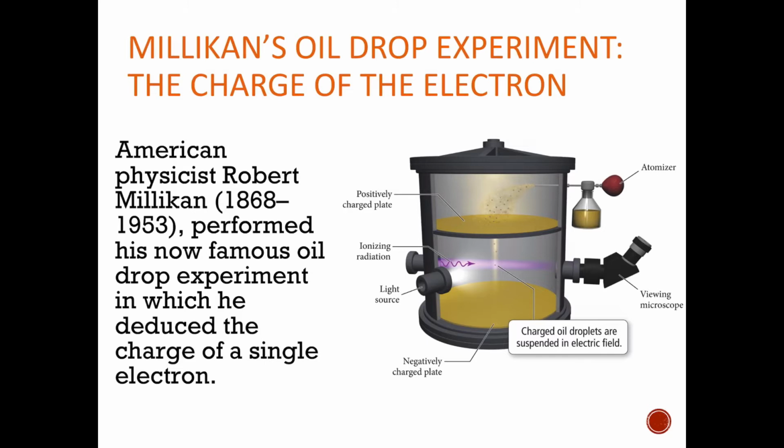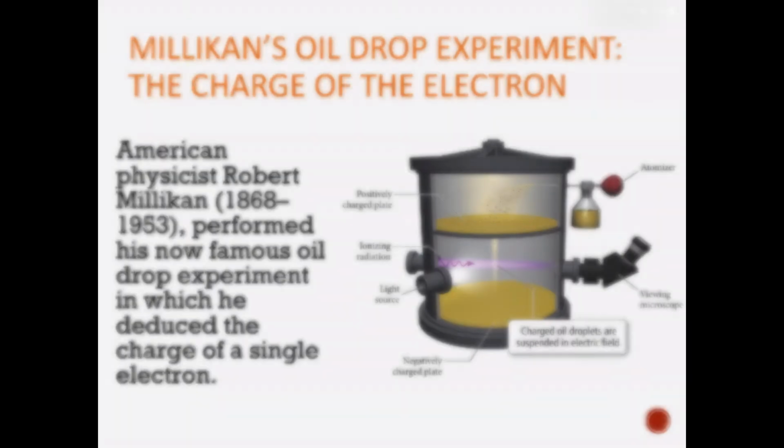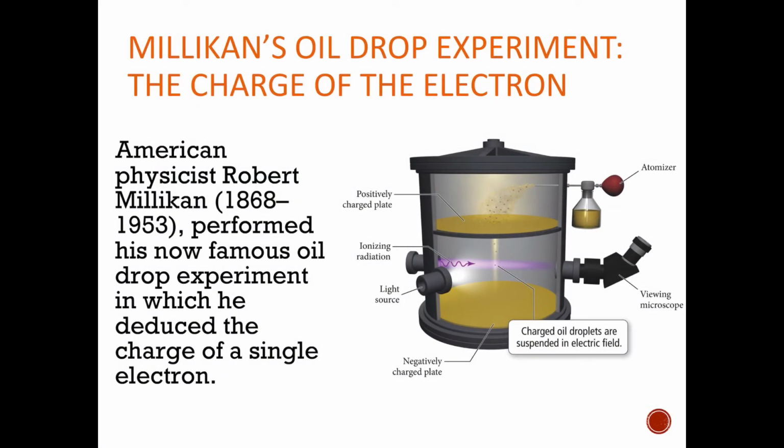So another person who did some research on the atom was Millikan. He did his oil drop experiment. And so the oil drop experiment was to figure out the charge. J.J. Thomson is credited with discovering the electron, but Robert Millikan is credited with discovering the charge of the electron. So based on J.J. Thomson's work, we knew that there were negatively charged particles, but we didn't know how negative they were. And so Robert Millikan's work was to figure out, okay, what is the charge of these negatively charged particles? So the way that he did this was he performed his oil drop experiment.